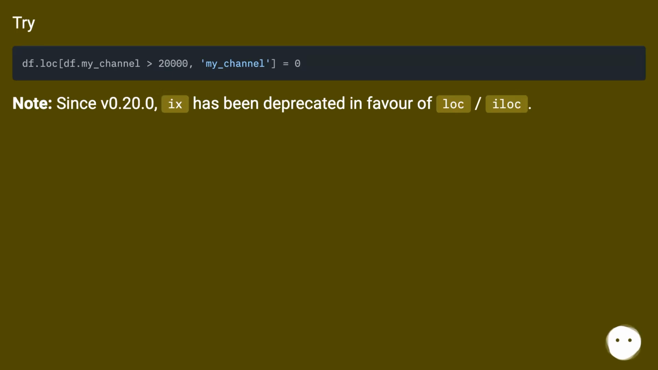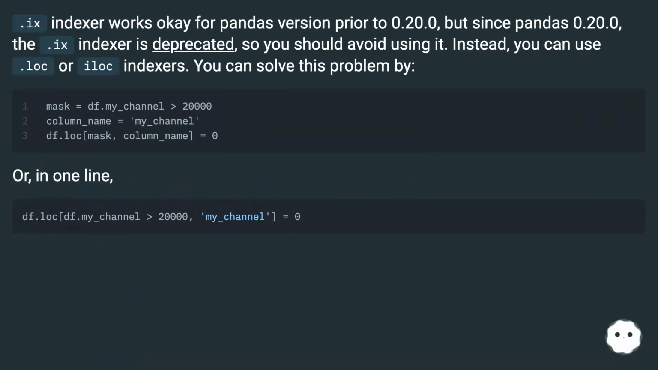Try. Note, since version 0.20.0, .ix has been deprecated in favor of .loc/.iloc. The .ix indexer works okay for Pandas versions prior to 0.20.0, but since Pandas 0.20.0, the .ix indexer is deprecated, so you should avoid using it. Instead, you can use .loc or .iloc indexes.